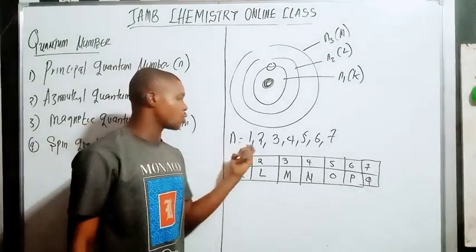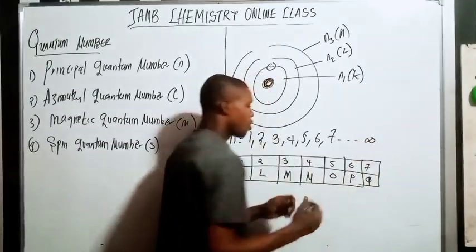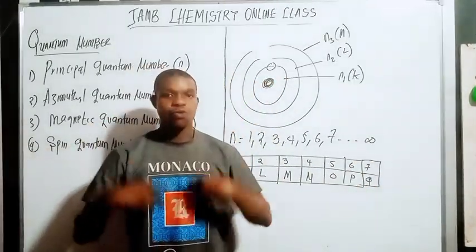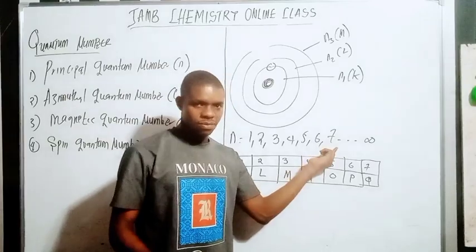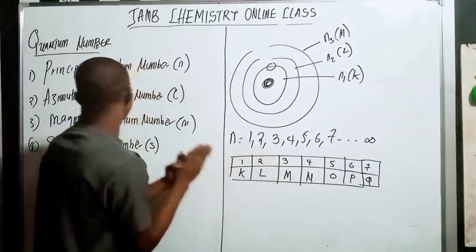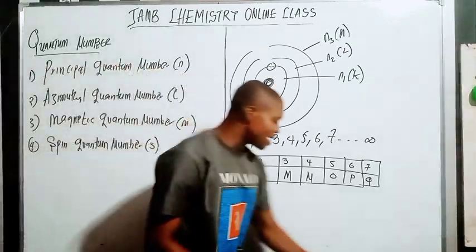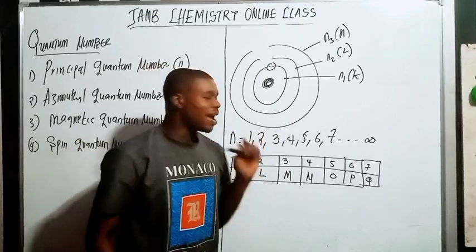The number range from 1, 2, 3, 4, 5, 6, 7. Although they say it goes to infinity, in your standard here, from what I've seen, they stop at 7. Do you understand? So this is everything about the principal quantum numbers.